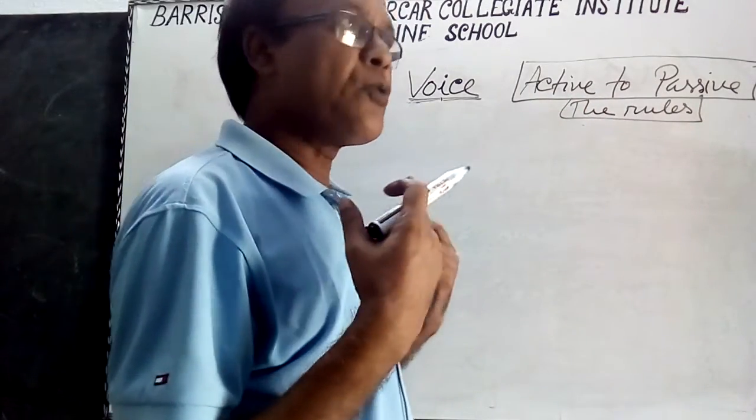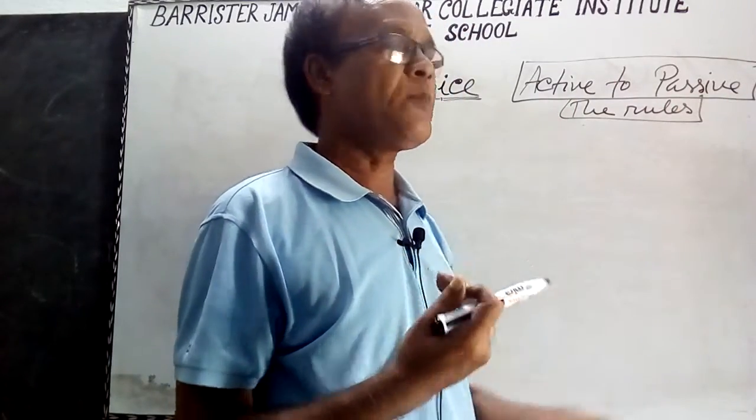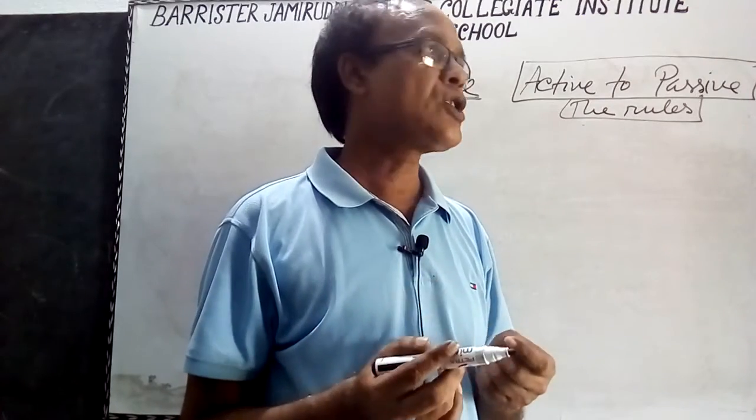When we go to change from active to passive, we must know and follow some rules.